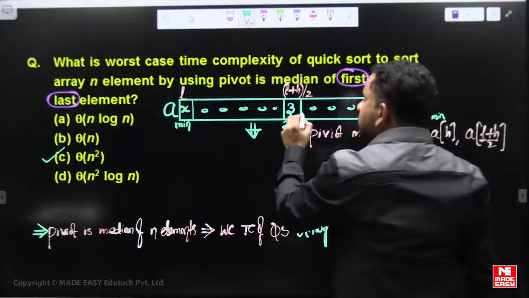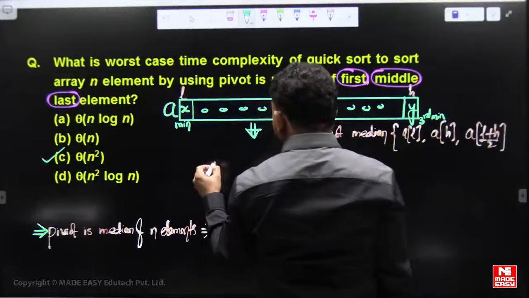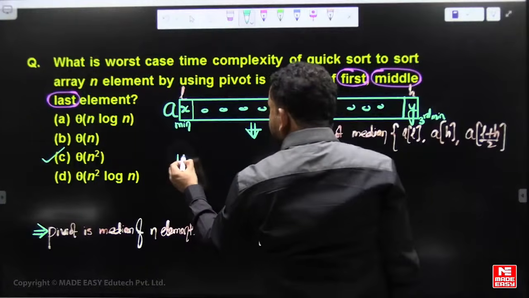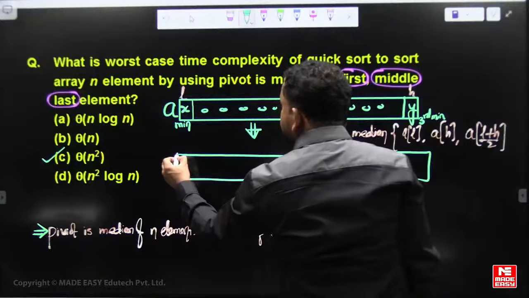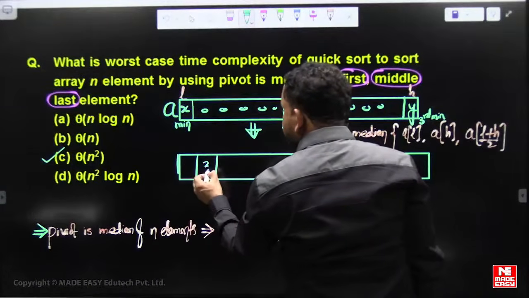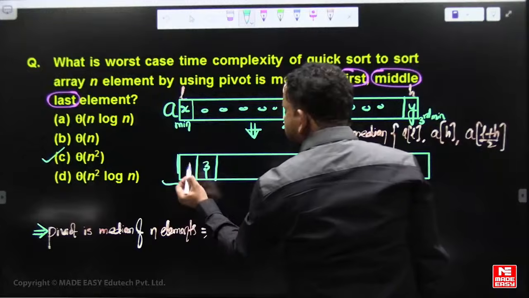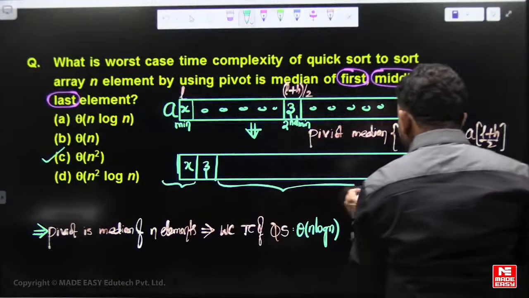Then the median of 3 elements becomes Z. The partition then has only one element less than the pivot, that is X, and n minus 2 elements go to the other side.